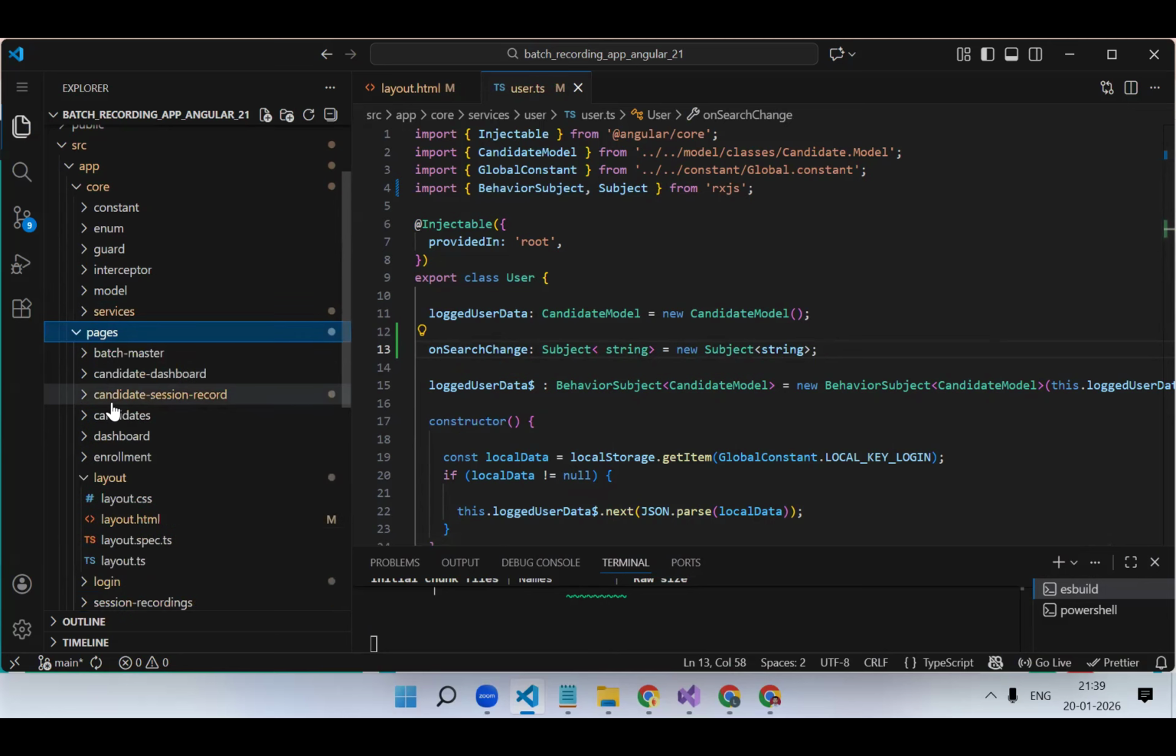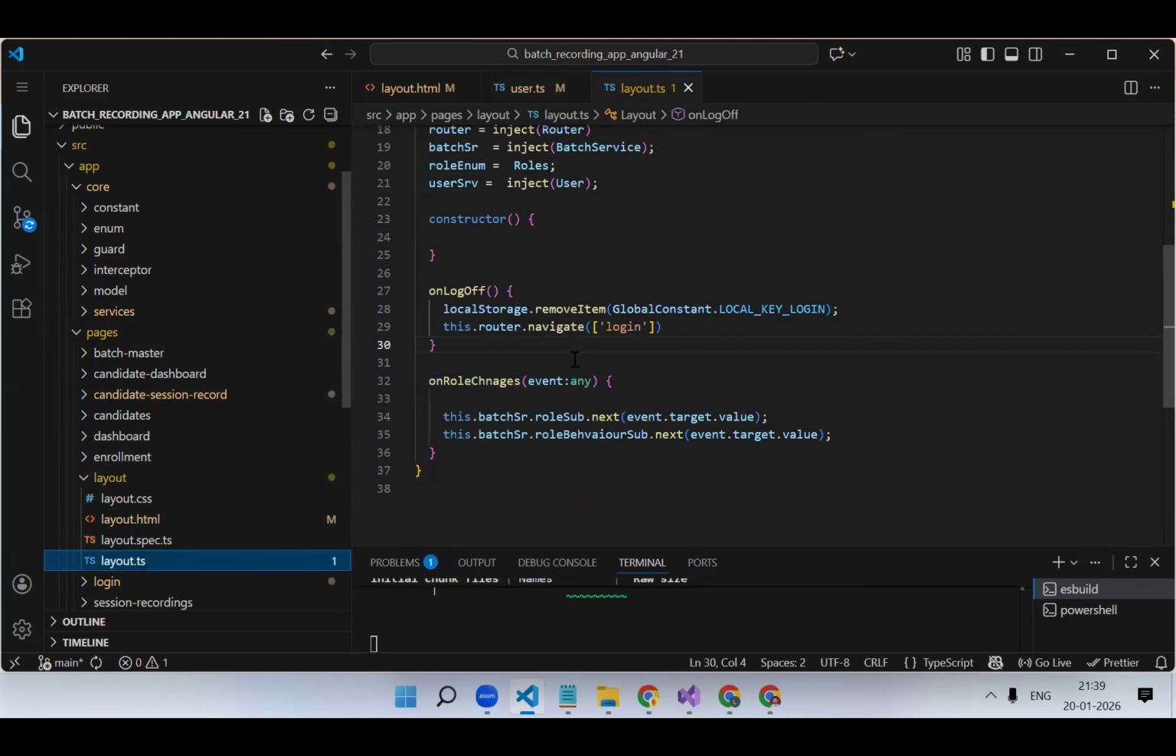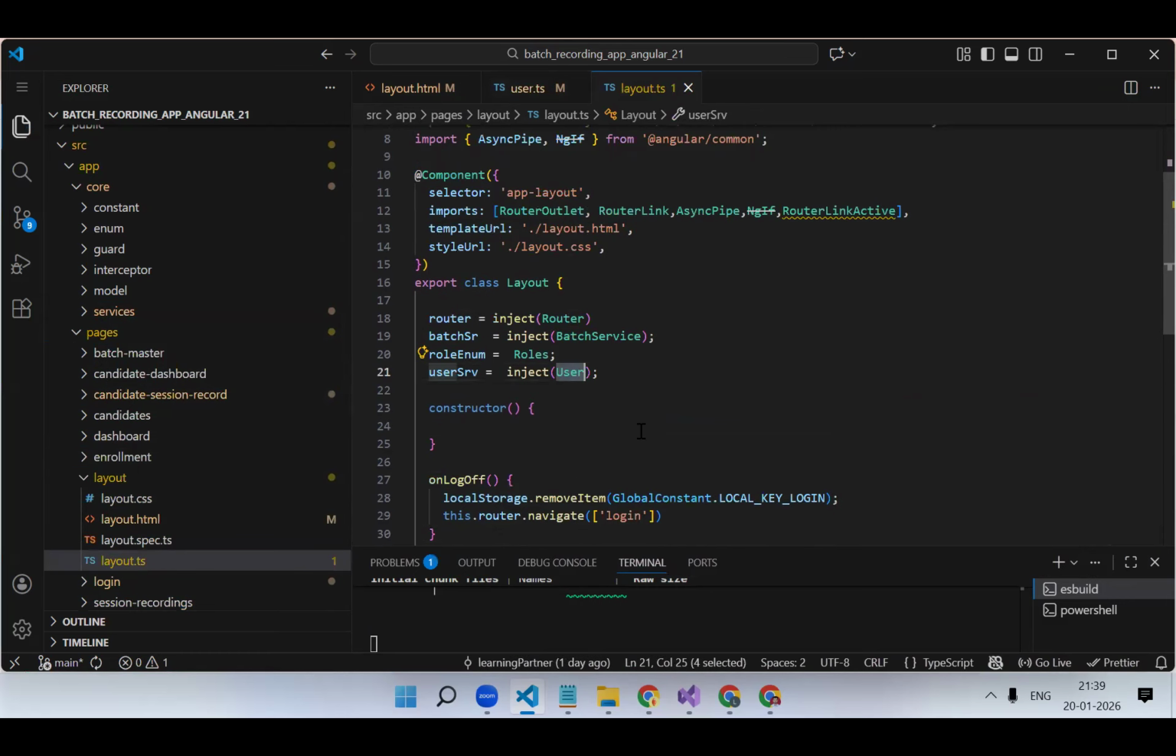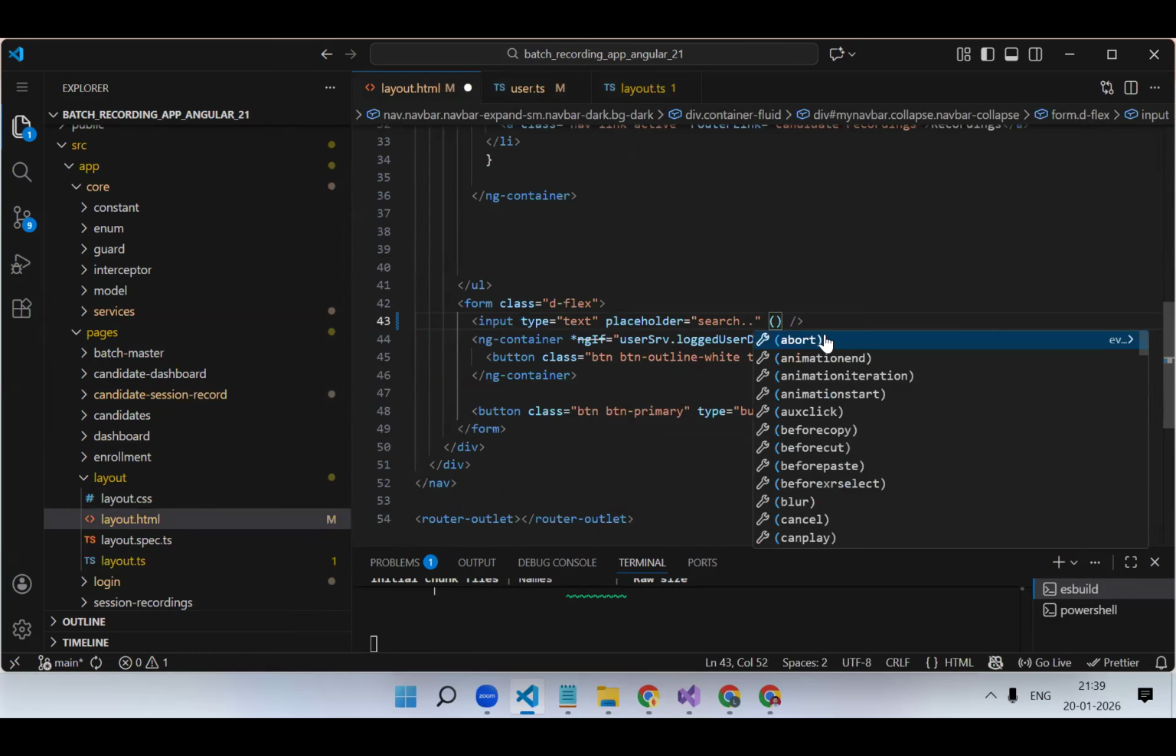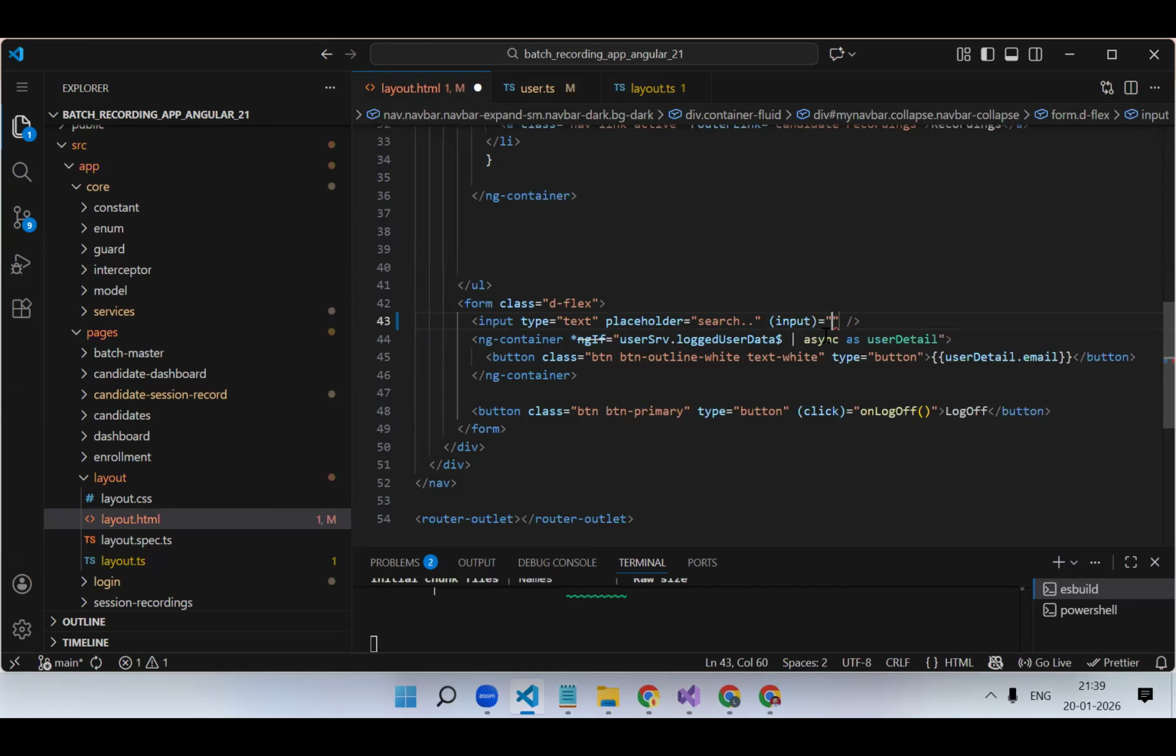Now in layout component, we have user service, right? On change of this text box, what will you use? Input function is there, na? What is the use case of this input function, when will it trigger? Whenever you change the value, yes. You remember, guys, from JavaScript, we have seen input function. Whenever the text box value gets changed, this event will trigger.